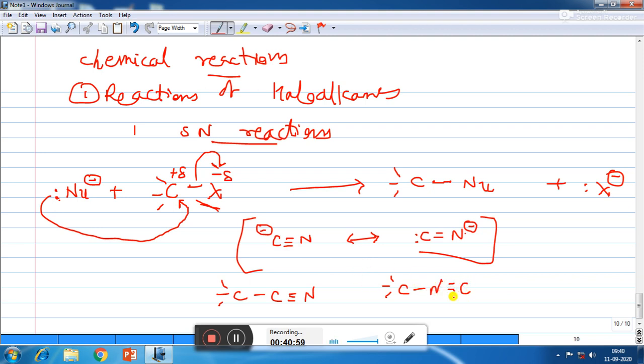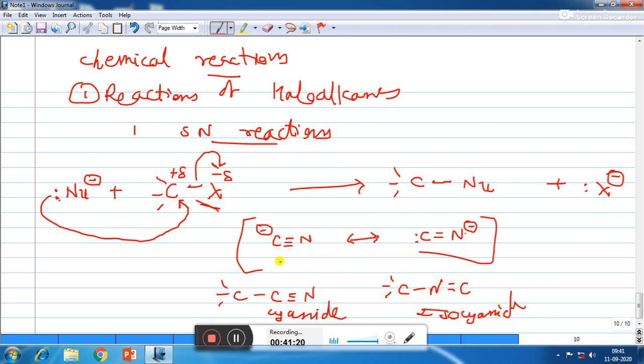So here we will see that we are getting two different compounds. If CN combines with the alkyl group through carbon, then it is called a cyanide compound. And if CN combines with carbon through nitrogen, then it is called an isocyanide.